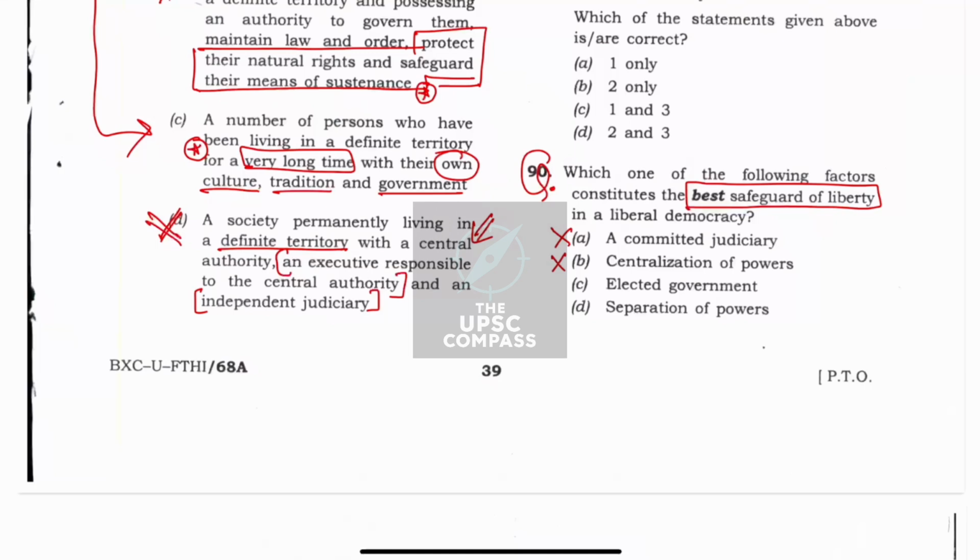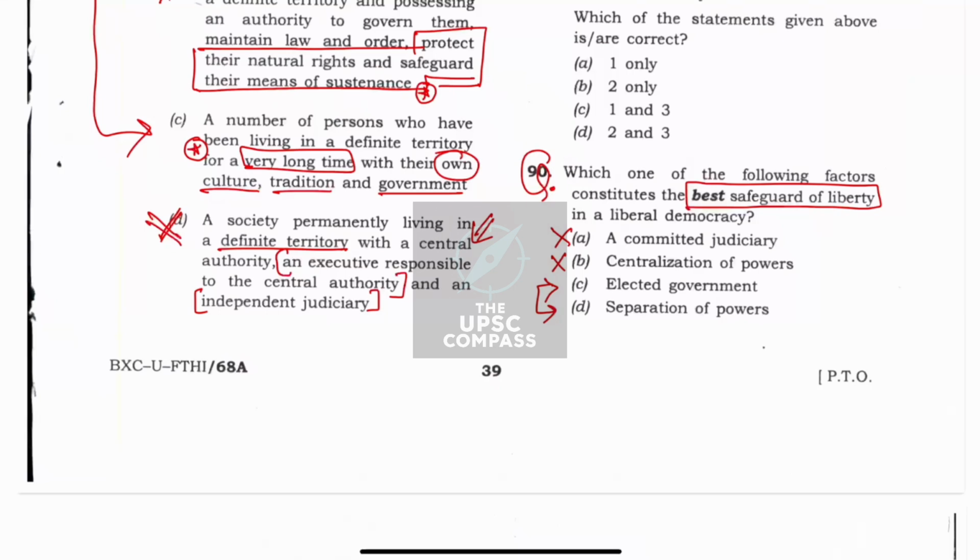So this is also wrong. Third one, elected government. Okay, these two are the options where we would think. So does elected government only safeguard the liberty? That is not necessary. If there is an elected government but there are some excesses by that government and there is no judiciary to protect you, it will not safeguard the liberty.